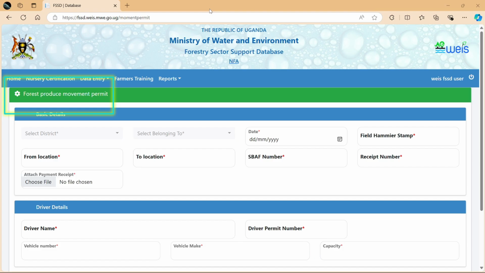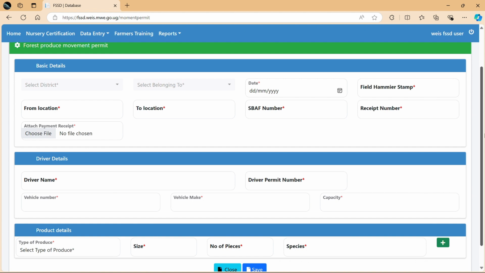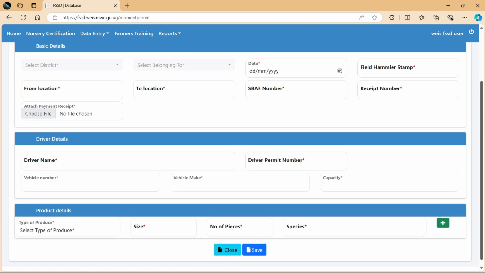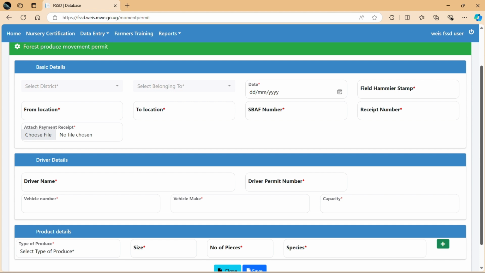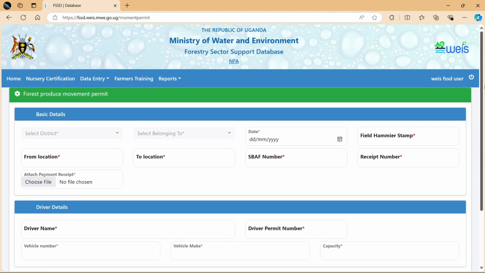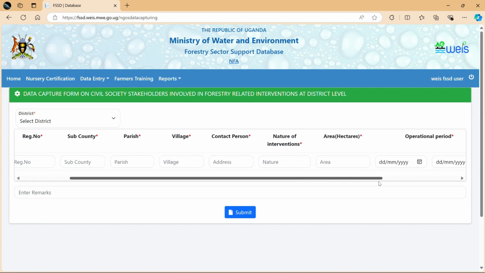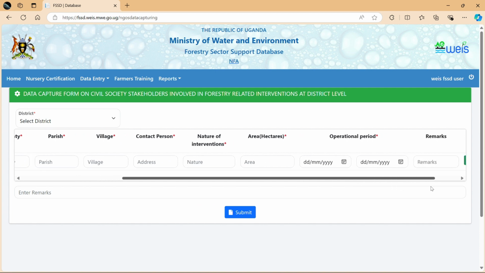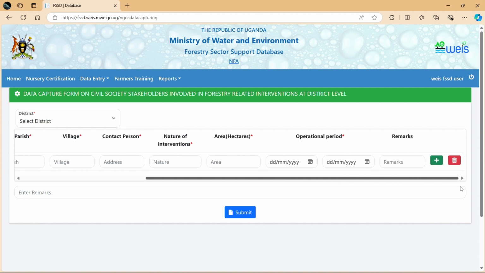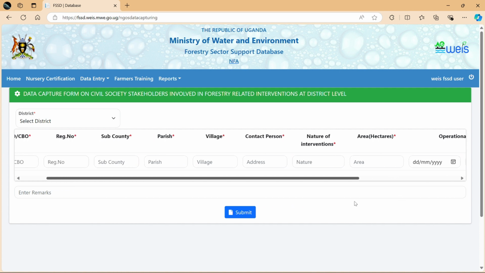H. Forest Produce Movement Permit form. This form authorizes the transportation of forest products from one location to another. The form is typically issued by a forestry authority to regulate the movement of forest resources. Lastly, I. Data capture form on civil society or projects. The data collected on this form is about stakeholders involved in forestry-related interventions at the district level and other agencies under the Ministry of Water and Environment.